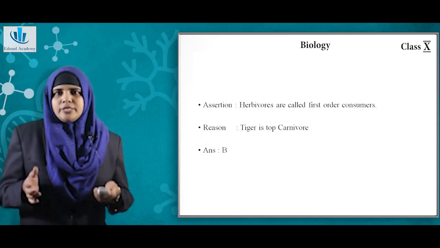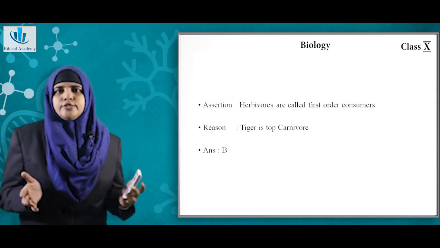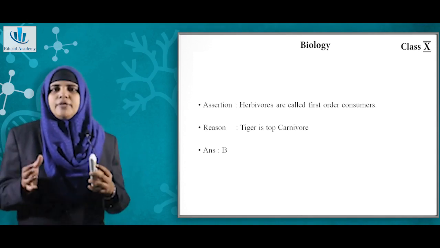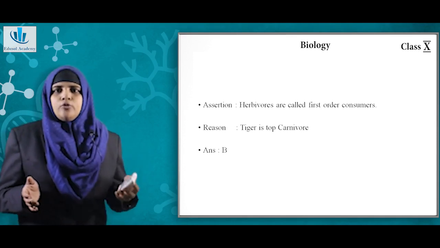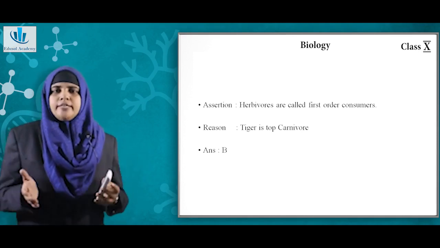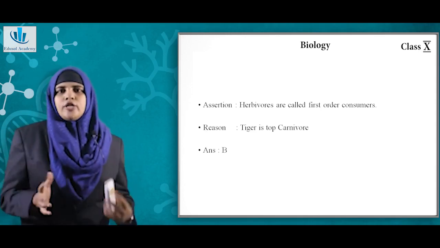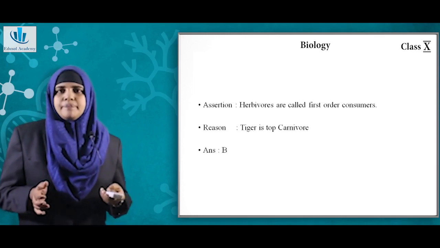So the first question from assertion reason: herbivores are called first order consumer. Yes, that is a correct statement because herbivores directly feed on the producers. Now the reason: tiger is a top carnivore. Here both the statements are correct, but reason is not the correct explanation for assertion. Hence the option will be B.